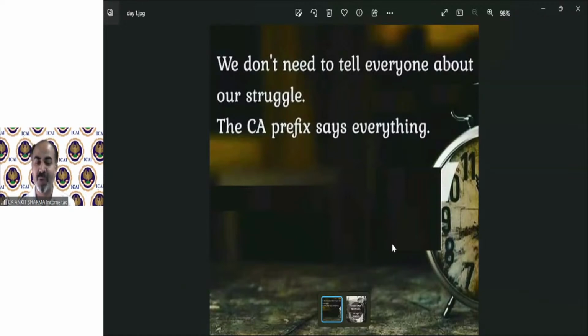When we are doing CA or have completed our course, we do not need to tell anyone how difficult it is, how my struggle was, what I am going through during this course. Because if you are a CA, people understand. Everyone understands that you have gone through a lot of trouble, a lot of struggle, a lot of things you have fought, and then you are a chartered accountant.